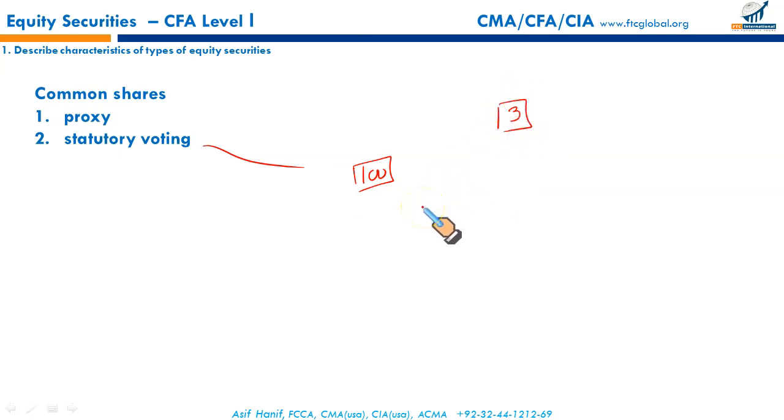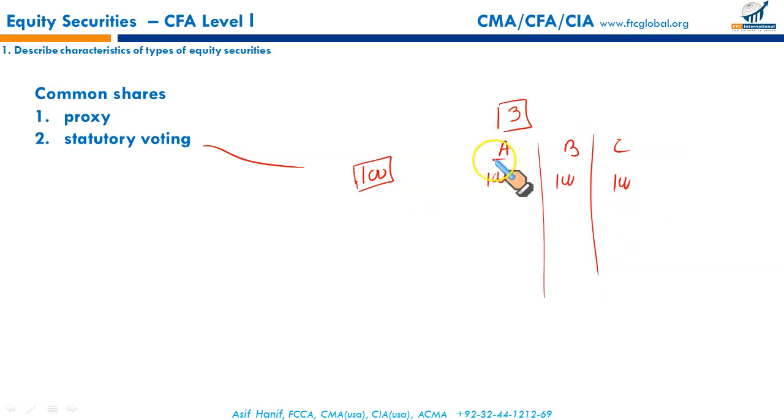There are 3 slots to be filled by directors. Under statutory voting, I can use my 100 votes for the director A, B, and C. In these 3 different selections, I can use my 100 votes for A, 100 votes for B, 100 votes for C. Right? This is statutory voting.